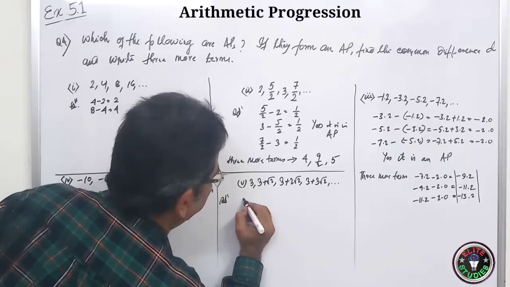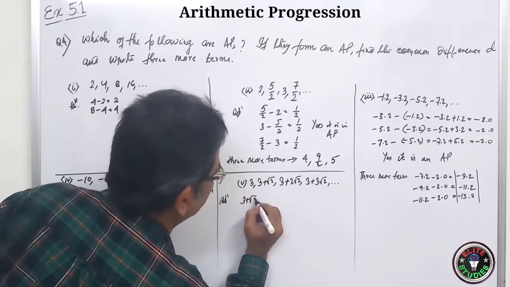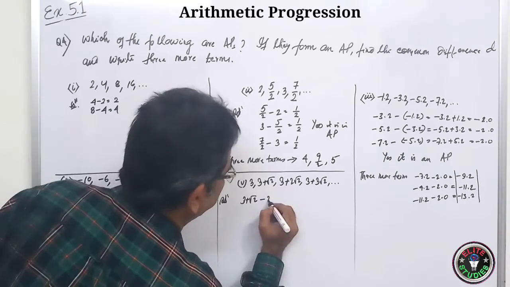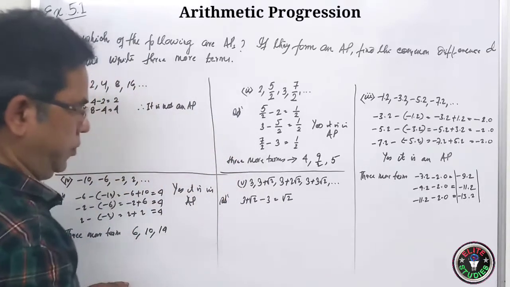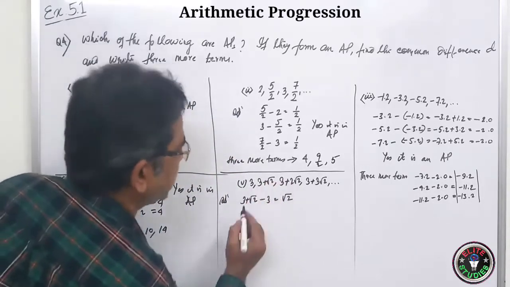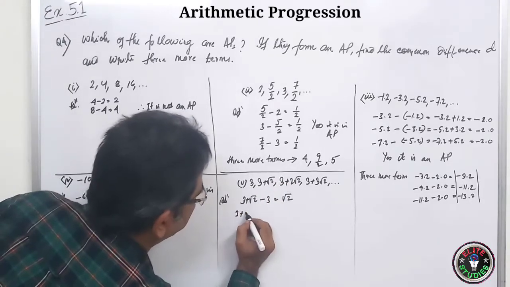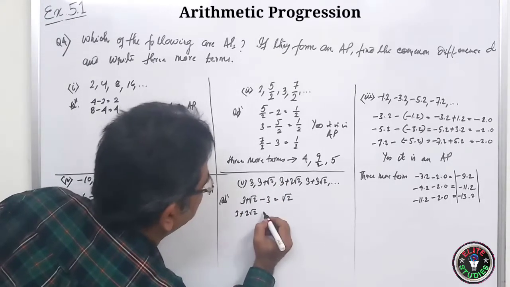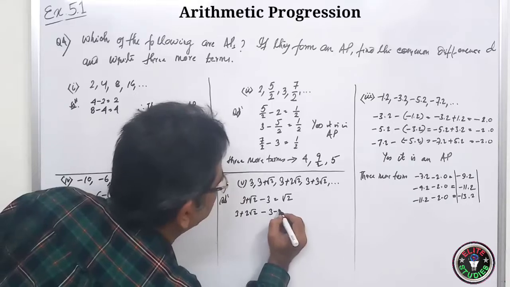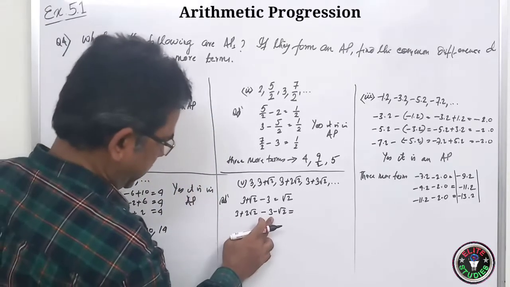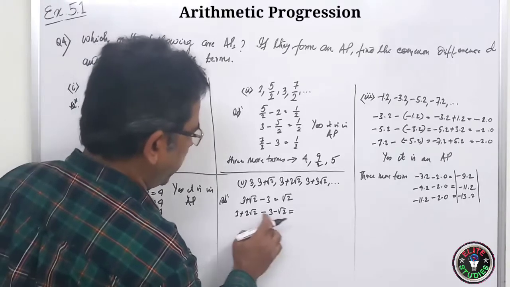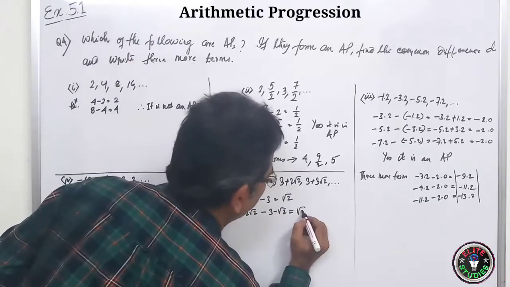So my 3 plus root 2 minus 3. So it will be 3 minus 3 cancels. It will be root 2. So this minus this, it will be 3 plus 2 root 2 minus 3 minus root 2. So 3 minus 3 cancels, and 2 root 2 minus root 2, it is again root 2.